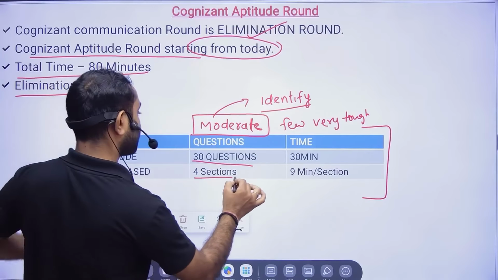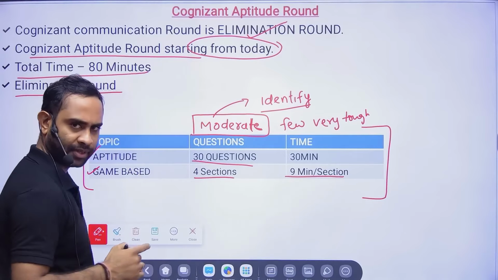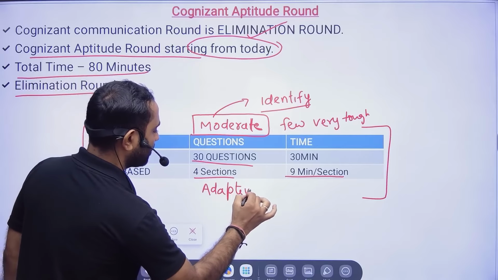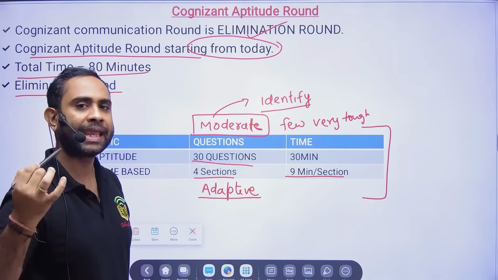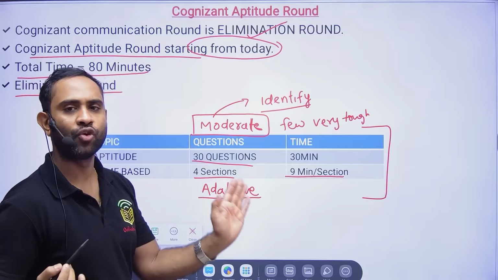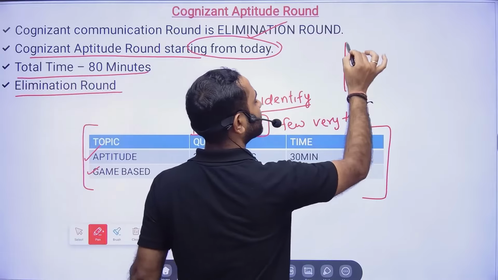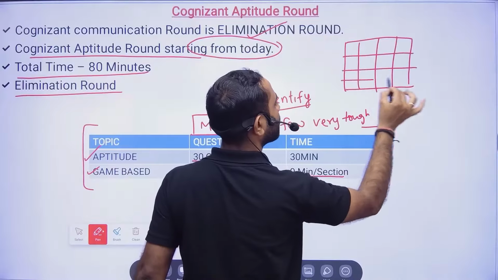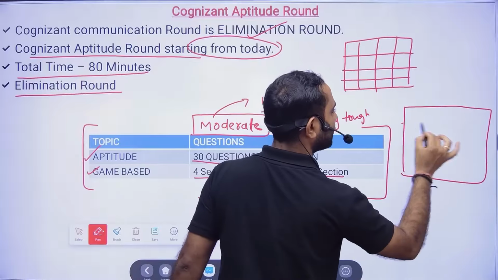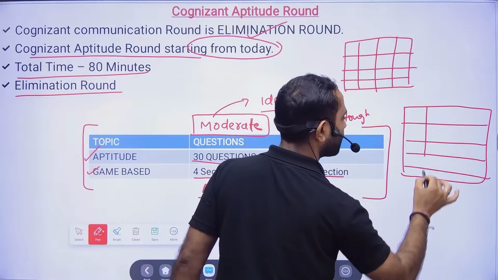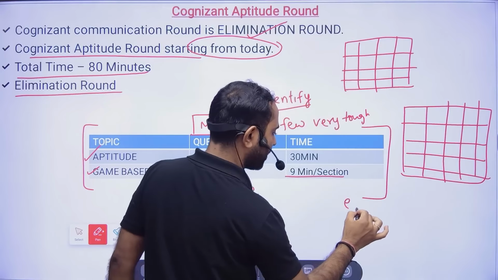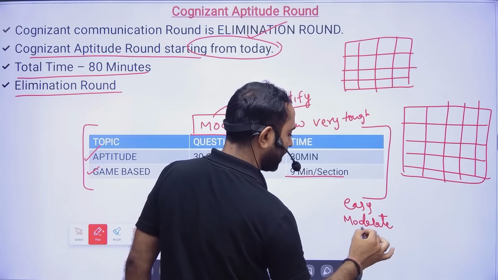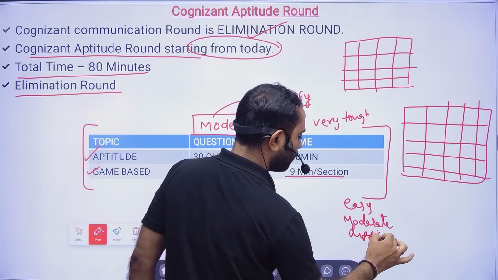Game-based has 4 sections, and 9 minutes per section. Friends, this will be adaptive in nature. Sir, what is the meaning of adaptive in nature? So the level of the questions will keep increasing as you solve the questions. Suppose first they will give you 4x4 grid questions. Once you solve those, they will give you 5x5 grid questions, right? So it's like first an easy question, then a moderate level question. As you keep progressing, difficult level questions will be asked.